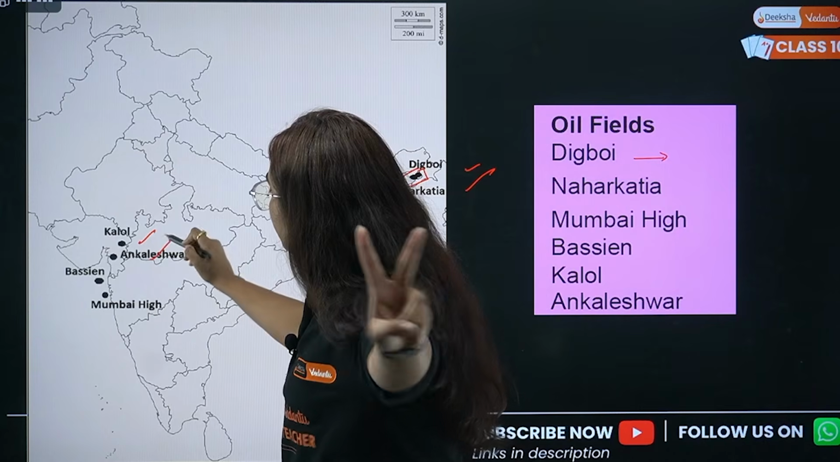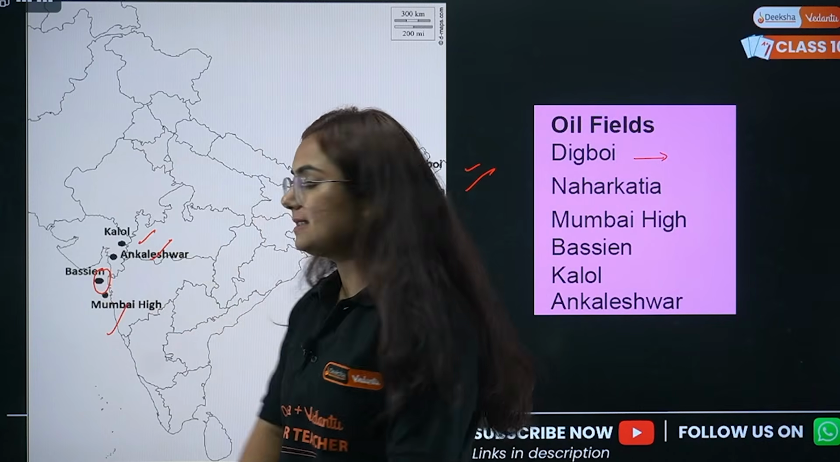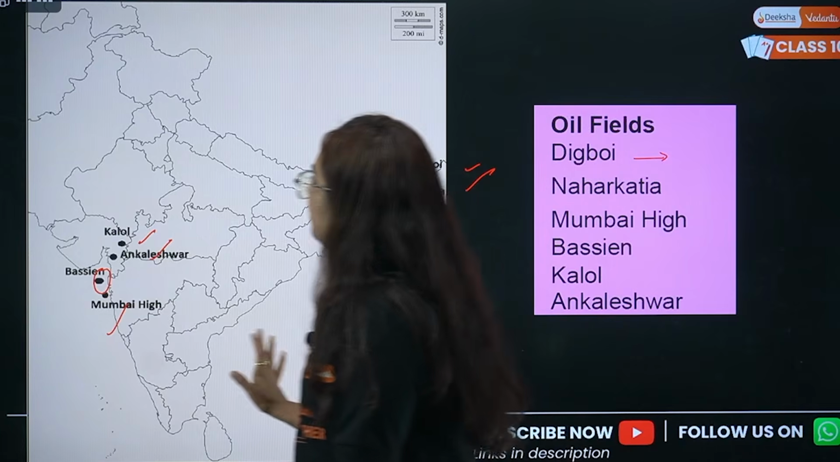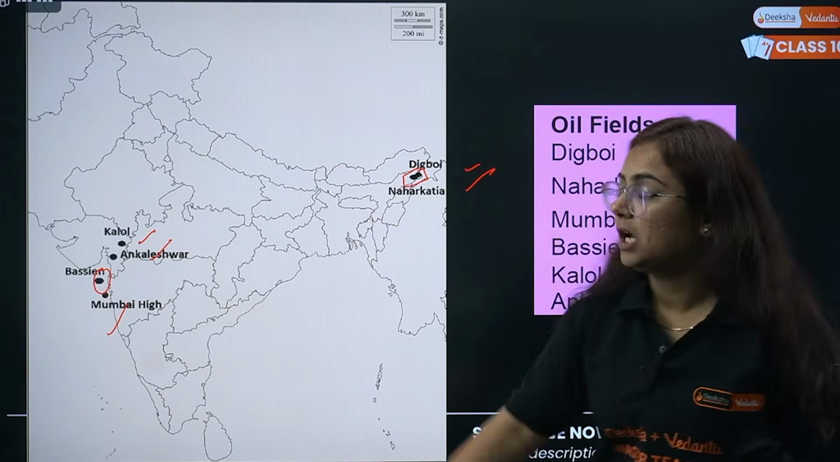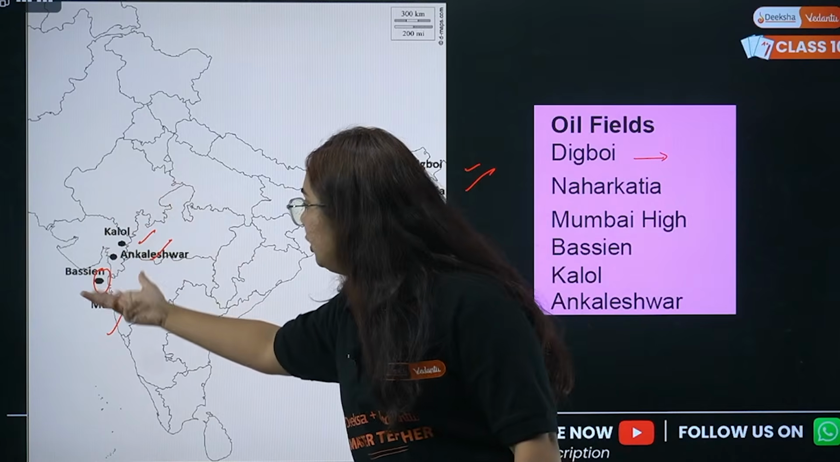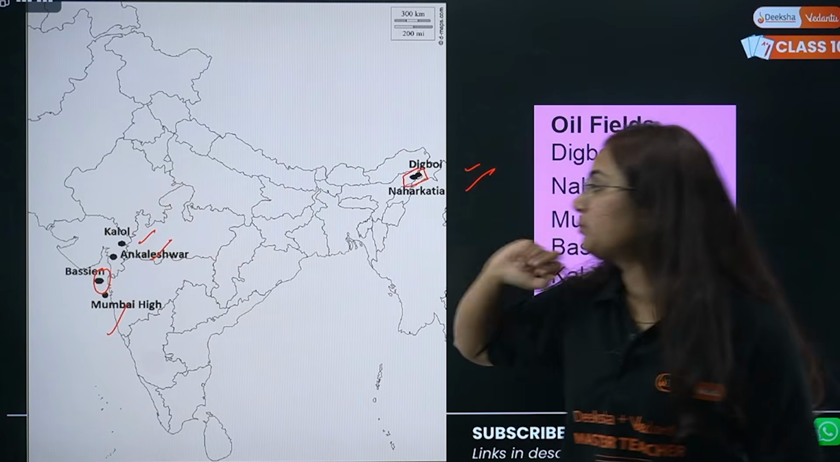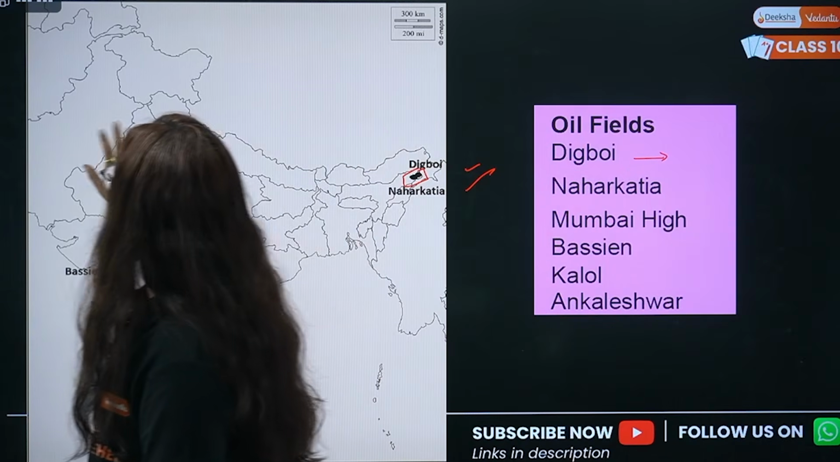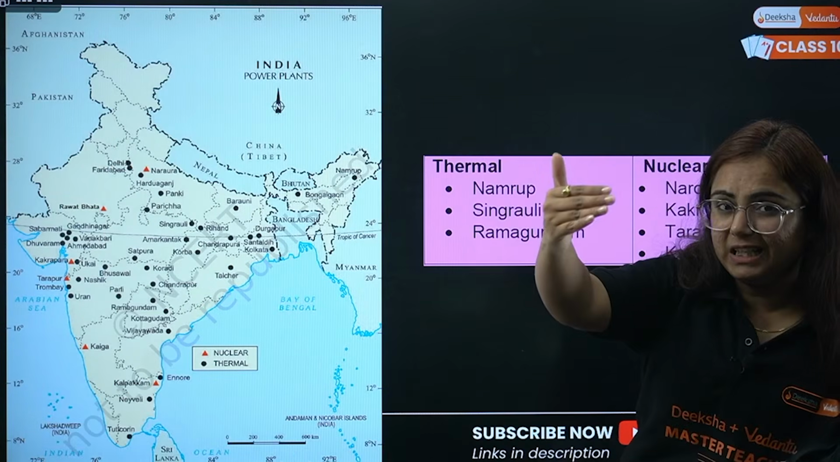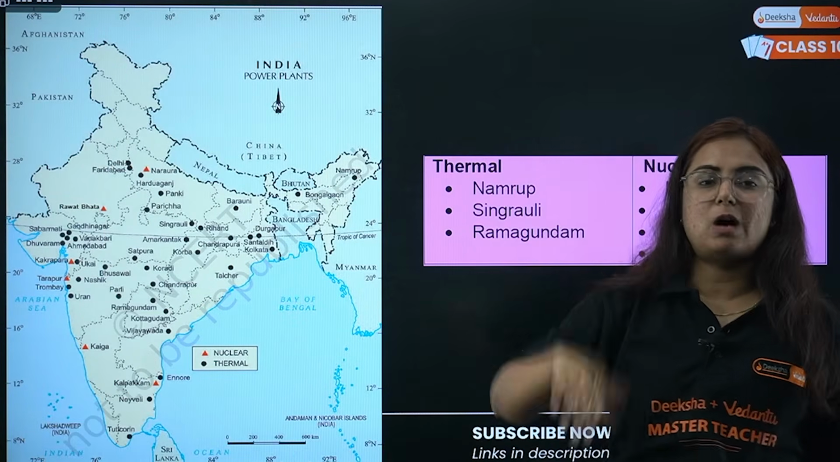Kalol, Ankleshwar, Gujarat. Bassein in the water, Mumbai High, same there, basically in the state of Maharashtra near the ocean boundary. Have a look again. Naharkatia and Digboi in the state of Assam. Kalol and Ankleshwar, Gujarat. Then we have Bassein and Mumbai High, marked near the border of Maharashtra. Bassein first, then Mumbai High in the south of it.